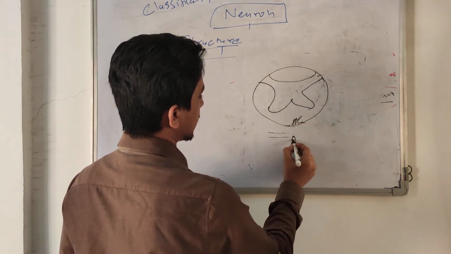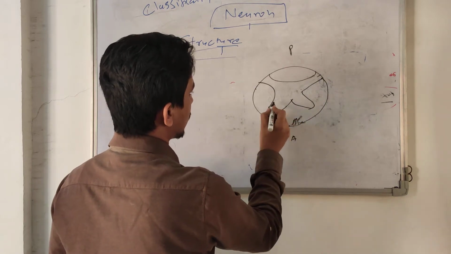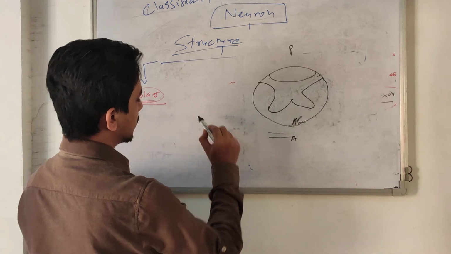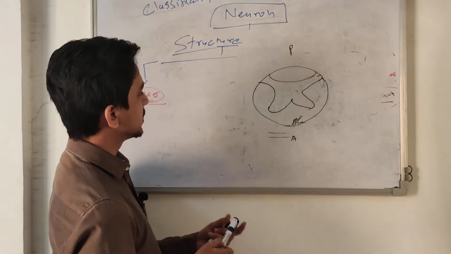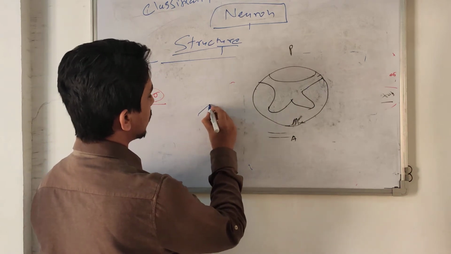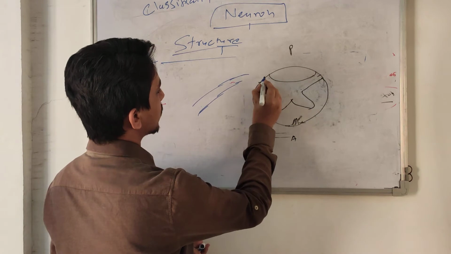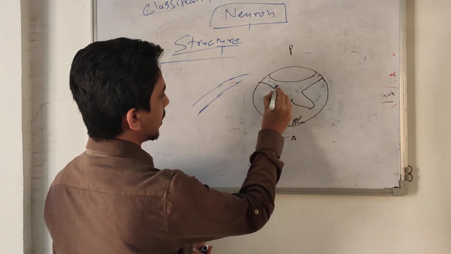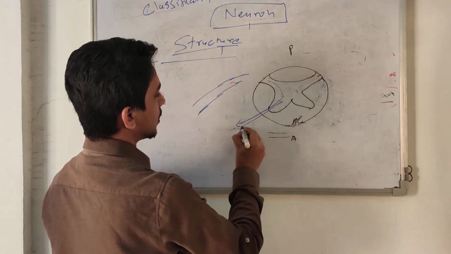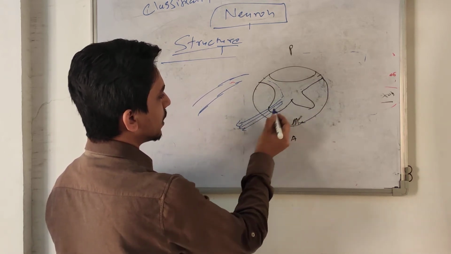This is the anterior side, this is the posterior side. This is called the ventral root and the dorsal root. Suppose sensory information comes from the upper limb via sensory neurons, and they enter from here, and are interpreted, and motor fibers leave the spinal cord from the anterior part.